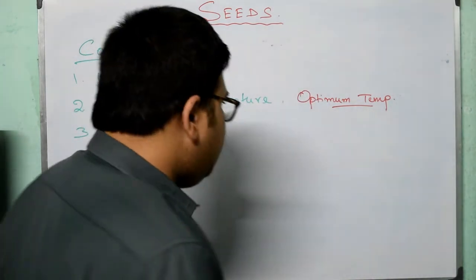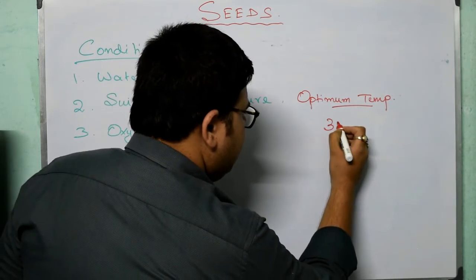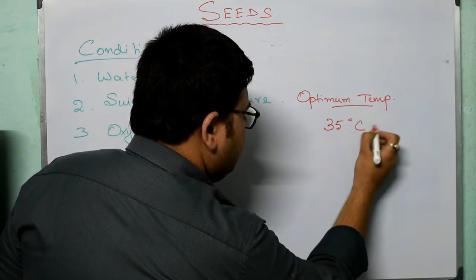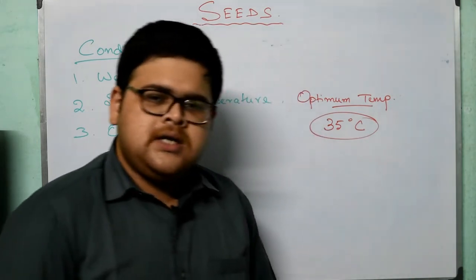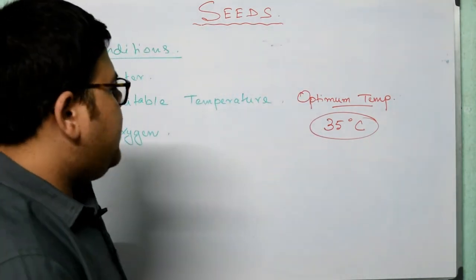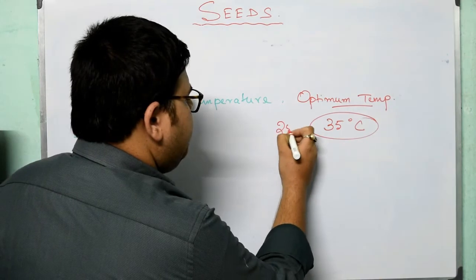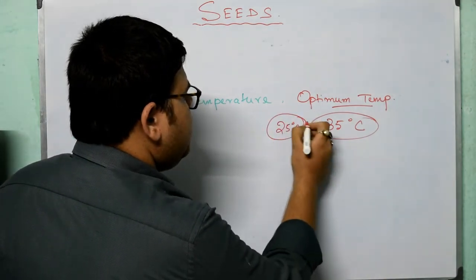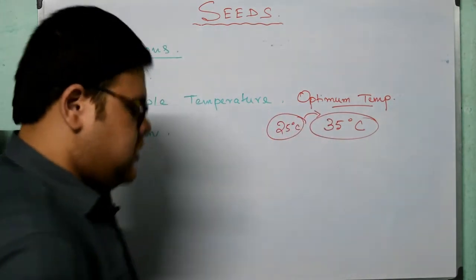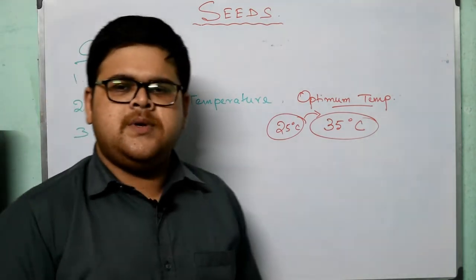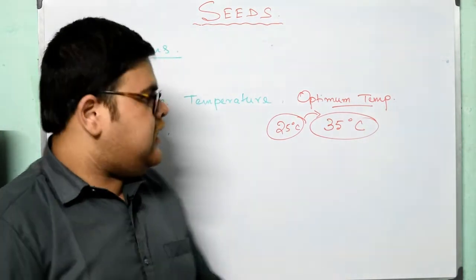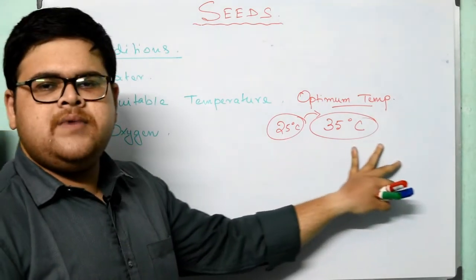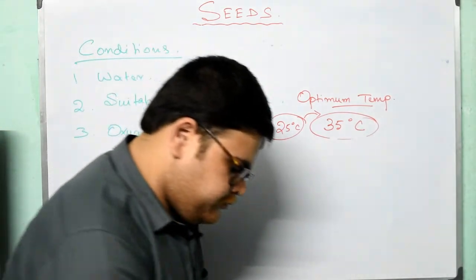We generally take 35 degrees centigrade to be the optimum temperature, but it varies from 25 to 35 degrees centigrade. It depends on the weather, the condition, and the type of seed we are going for germination, but yet we can take 25 to 35 degrees to be the optimum temperature.